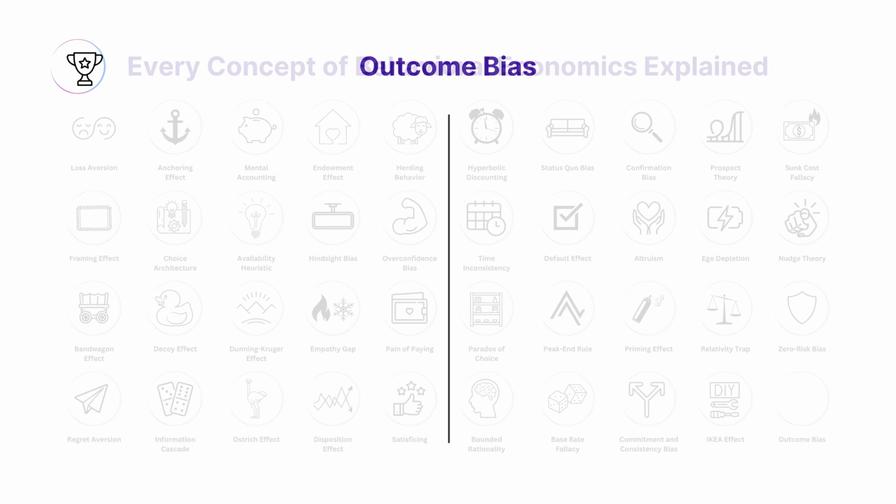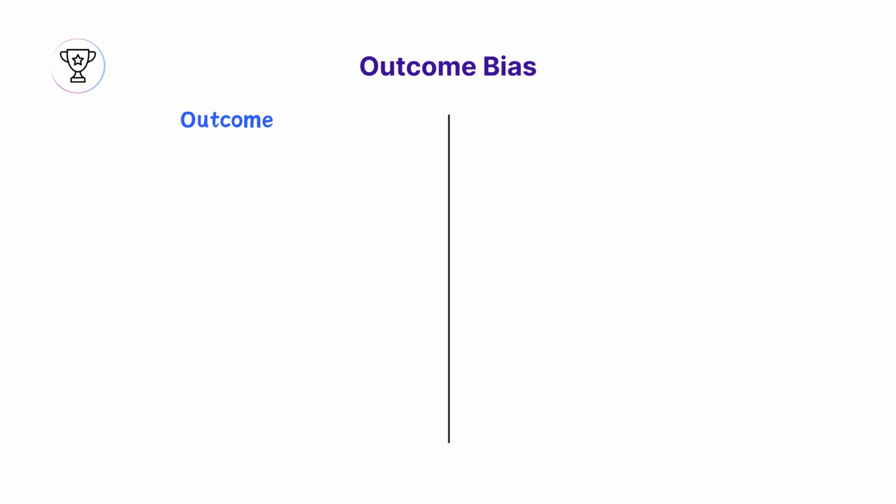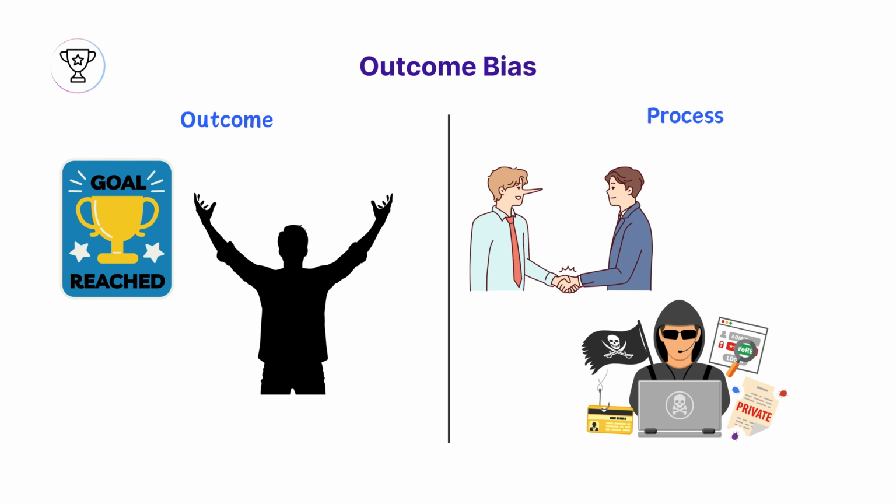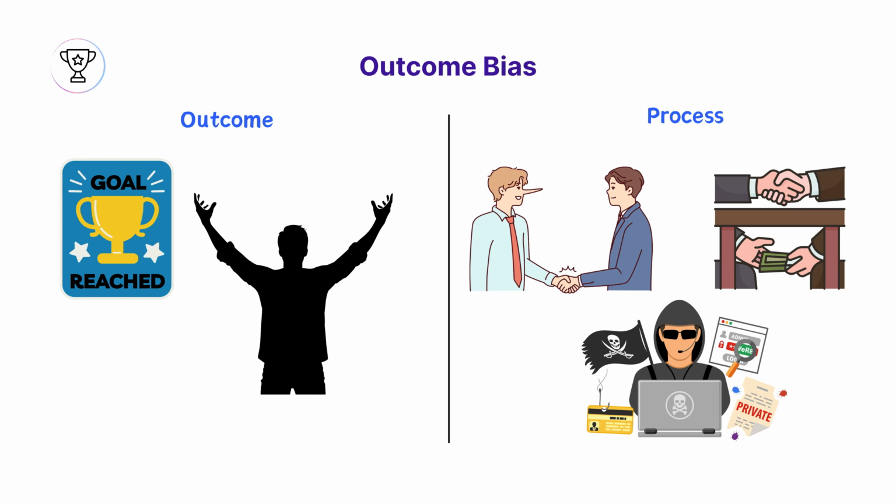Outcome bias. Judging a decision based on its outcome rather than how exactly the decision was made in the moment. This can lead to inappropriate judgments in assessing someone's decision-making skills.